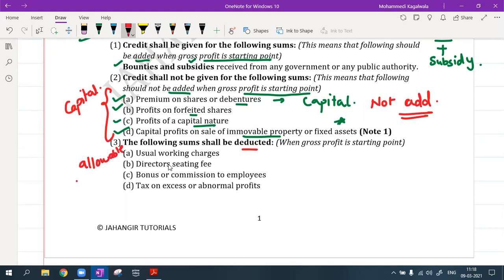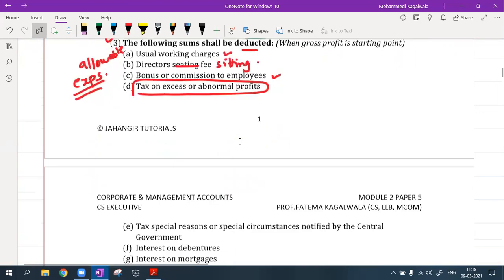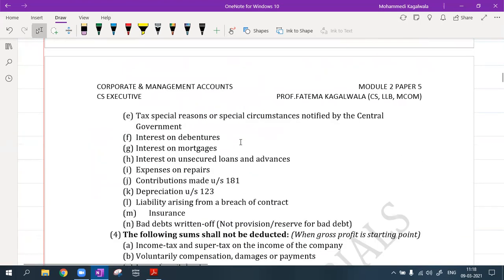We deduct from gross profit when we make a P&L account: the usual expenses, directors' sitting fees, bonus or commission which I give to my employees, tax on excess or abnormal profits, not the normal tax, and tax on special reason or special circumstances given by the central government.